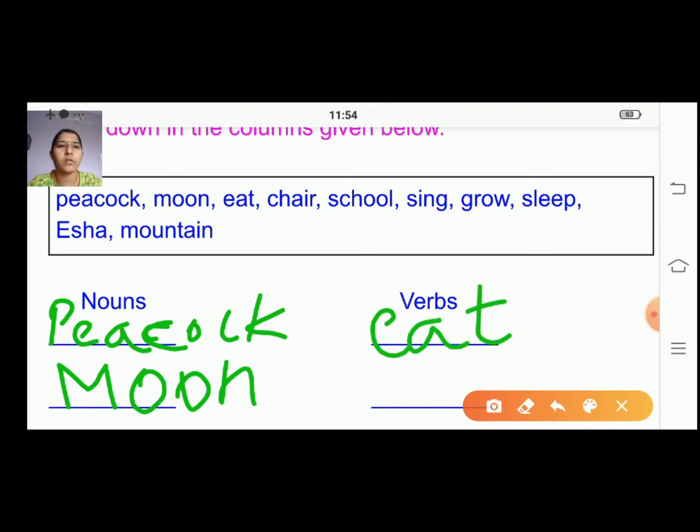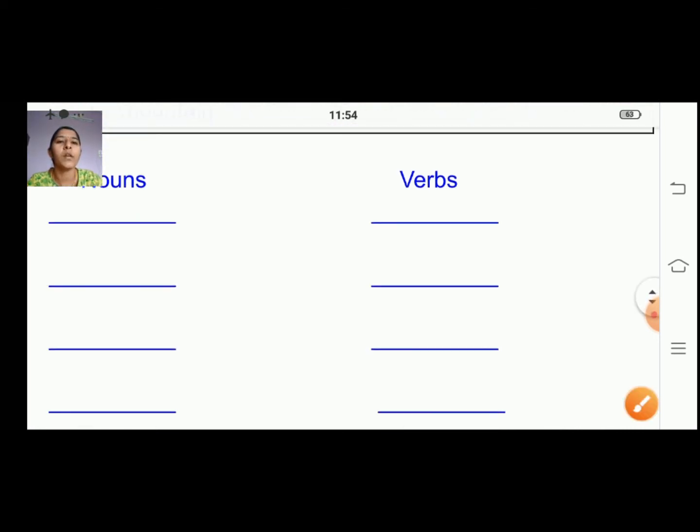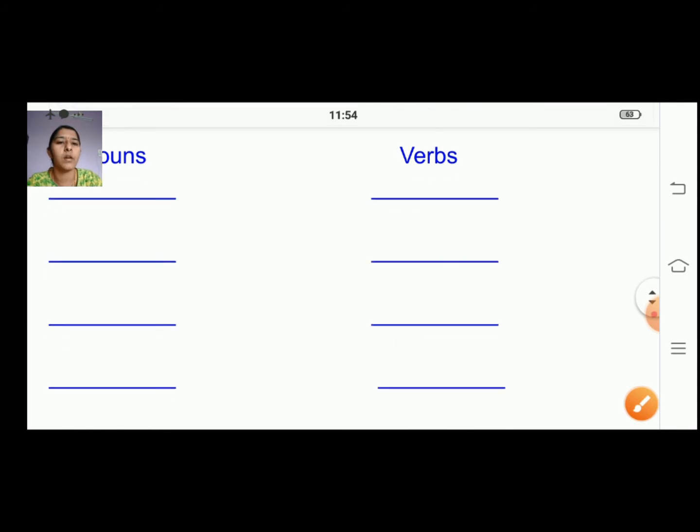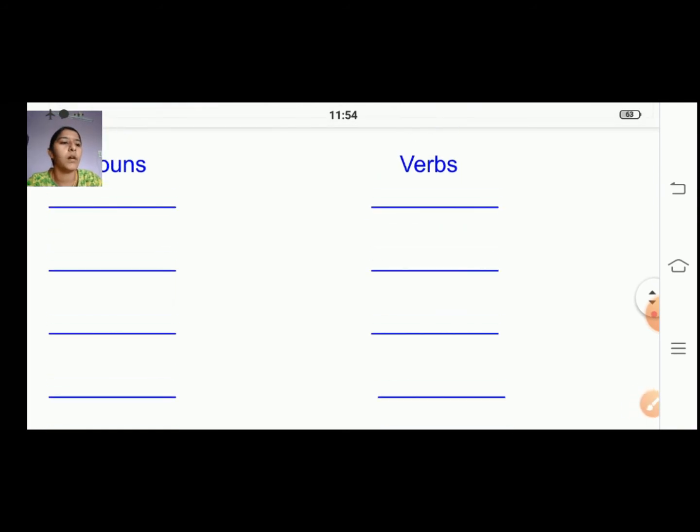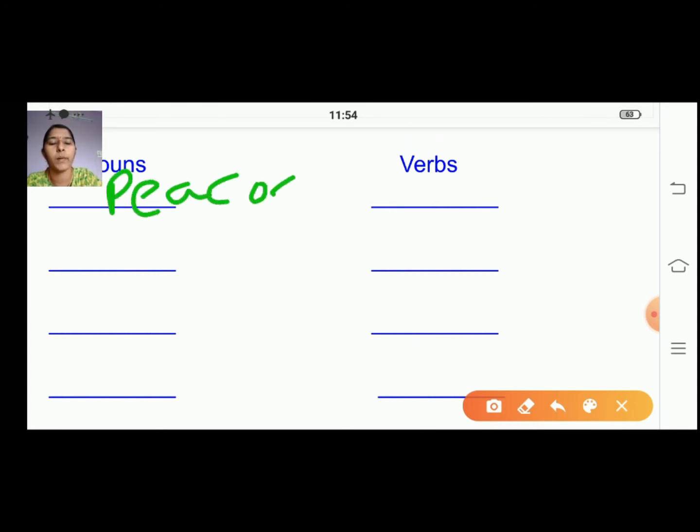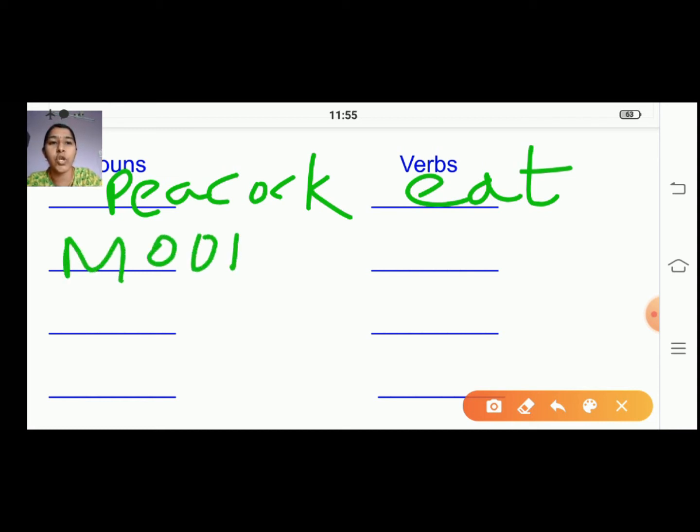Okay, children, understood? Now the next is chair, right? Third one is chair. Here we have peacock, eat here, and moon here. Next, chair. We call a chair, it's a name for a thing, right? So it will be chair.